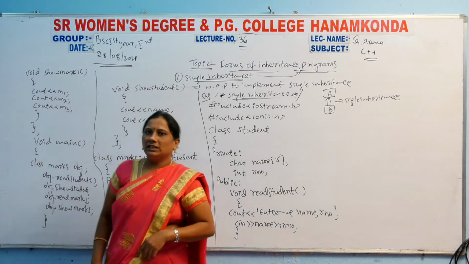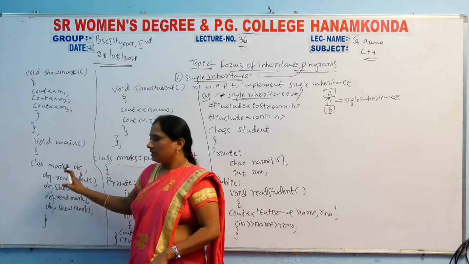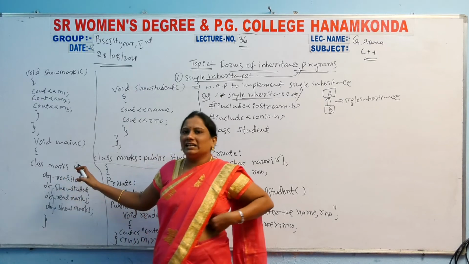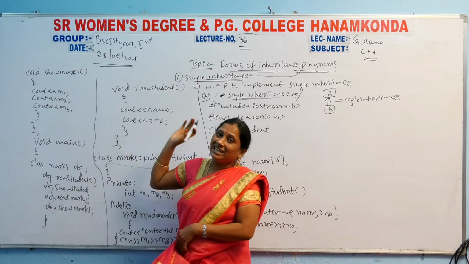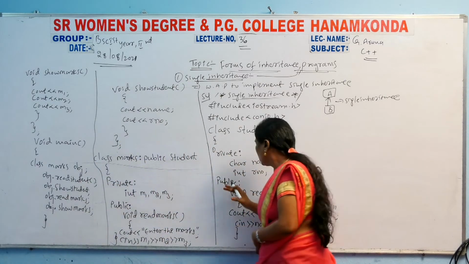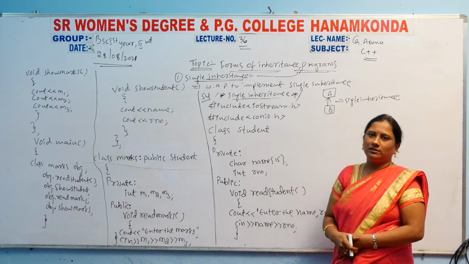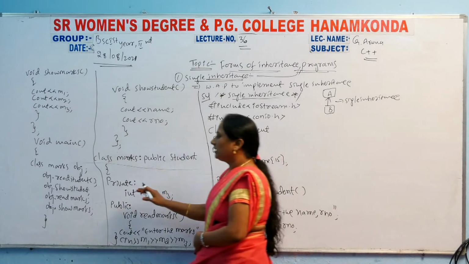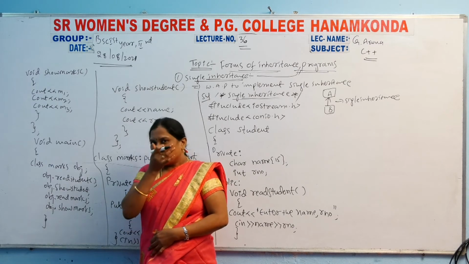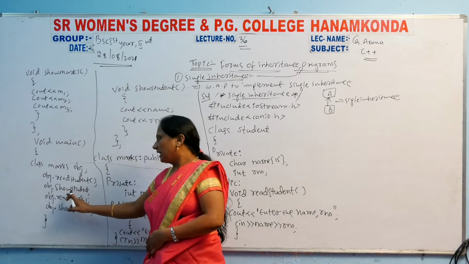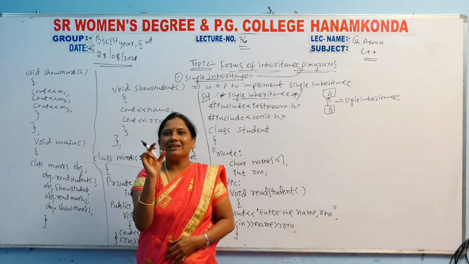You observe here, girls, we are declaring only a derived class object. This derived class object you can use, and you can use base class methods also here. Read student, which class method? Read student is a base class method. Show student and read student, the base class methods, you also have to print using the derived class object.